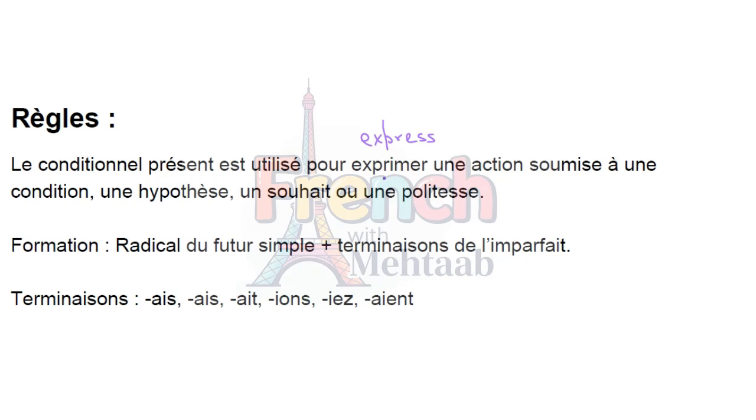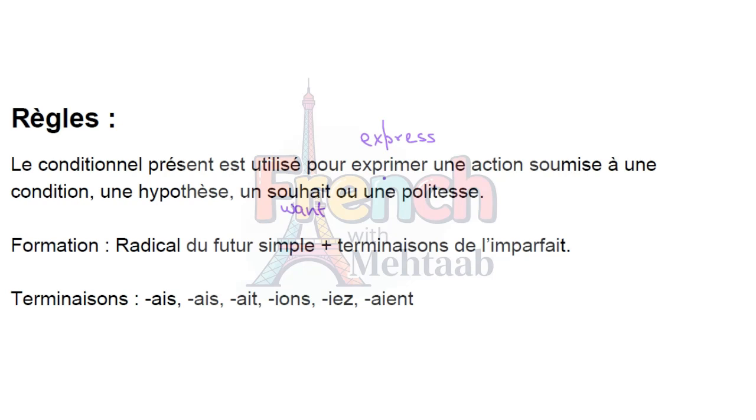Un souhait. Souhait means wish, when we want to do something. Or une politesse. Politesse means when we want to talk in polite terms, when we want to be polite with someone, we always use le conditionnel présent. How to use it? We will make sentences later on. First of all, we will see how we use the terminations and what radical of the verb we utilize here.